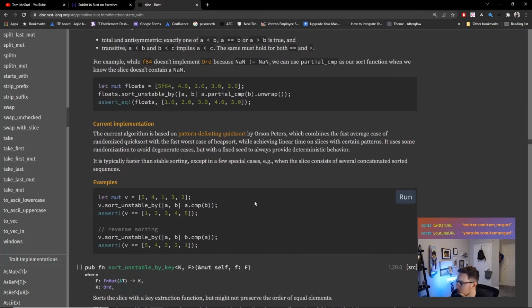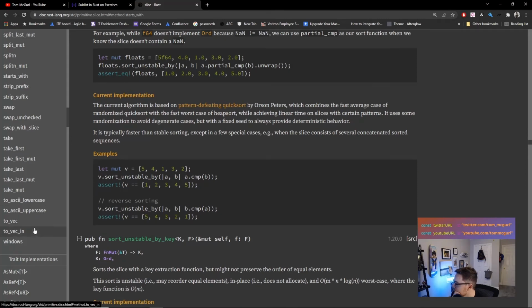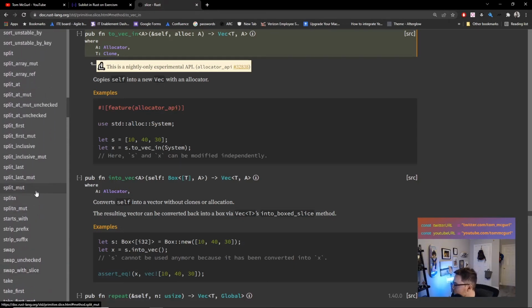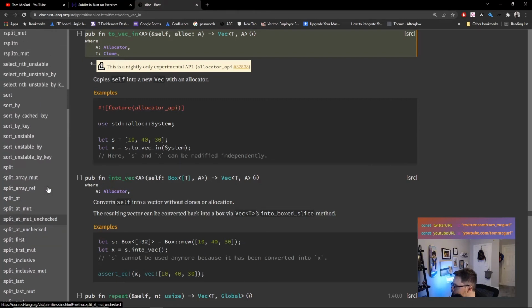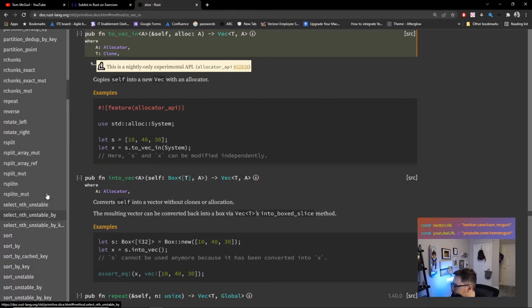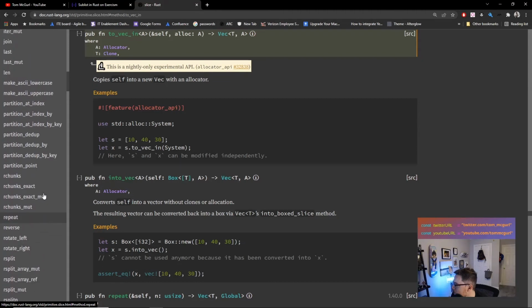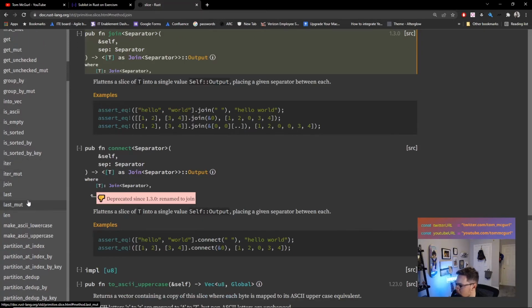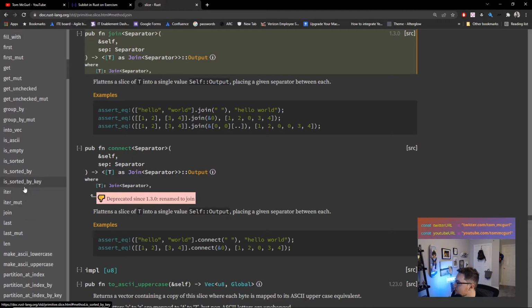Let's see. What else? Anything else that we could just use right out of the box? Split, no. We want like contain. Oh, join. Well, that's what we can use probably to convert it to a string. So that's what we'll do. That's what we'll try. Let's try that because there might be a way to do it. I bet when we look at other folks' solutions, someone will find a clever way. But let's do it the way I'm comfortable with, or the way I'm thinking about it. Convert it to a string because string contains we know works.